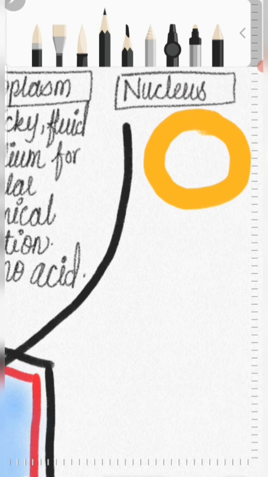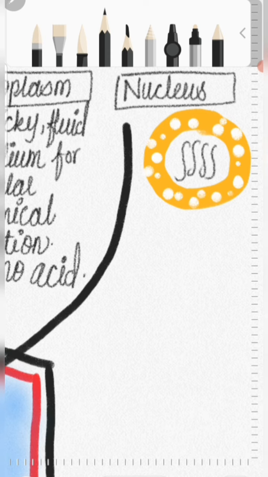Nucleus is spherical in shape, and if we see the nucleus, there are two layers in a nucleus, and on the outer layer of the nucleus there are a number of small holes present on the outer surface. So nucleus is double membrane. Nucleus has a number of small holes or small pores on it, and inside the nucleus there is a thread-like material, and this thread-like material is nothing but the chromatin fibers.